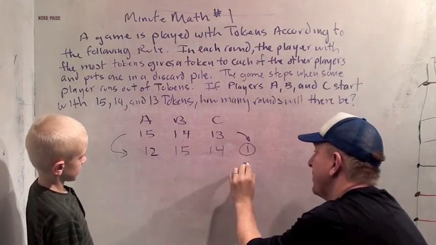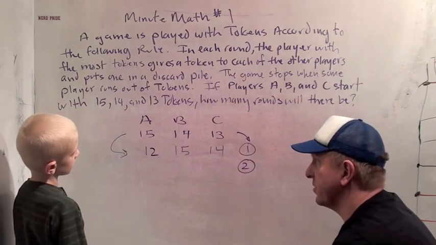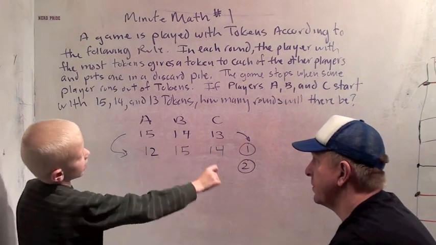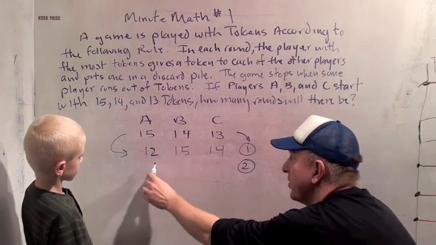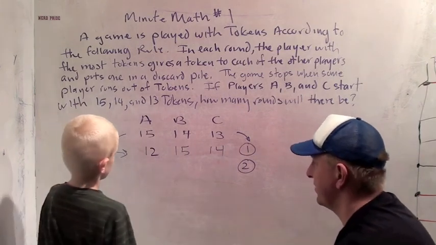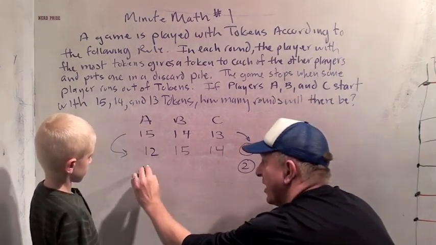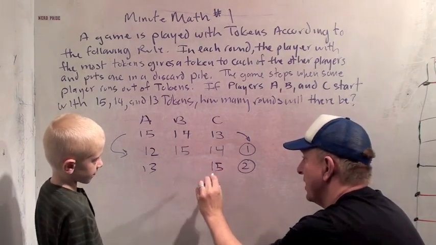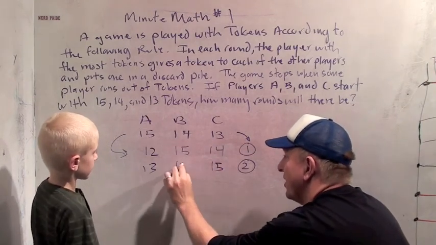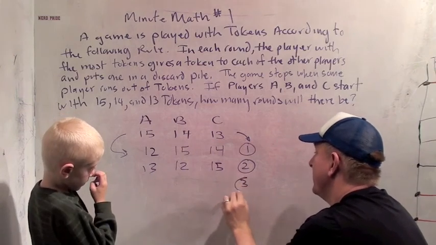Okay, now let's see what happens after round 2. Who has the most tokens? The guy in the middle. Okay, B. B has the most tokens. And so what happens? How many tokens after round 2? How many tokens does A have? 13. Good job. And 15. And 12. Good job. All right. Now what about after round 3? What happens?